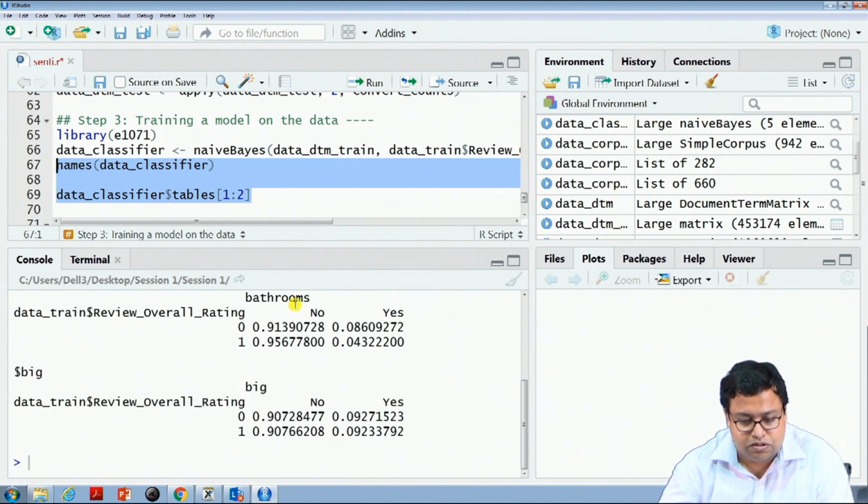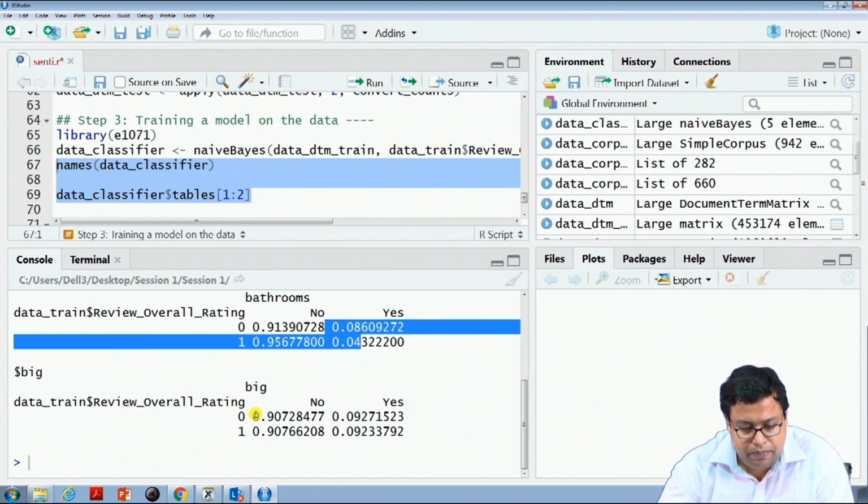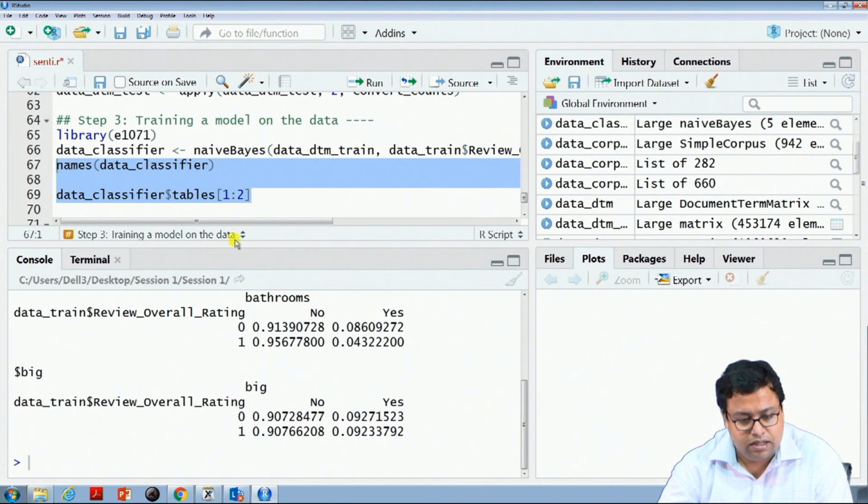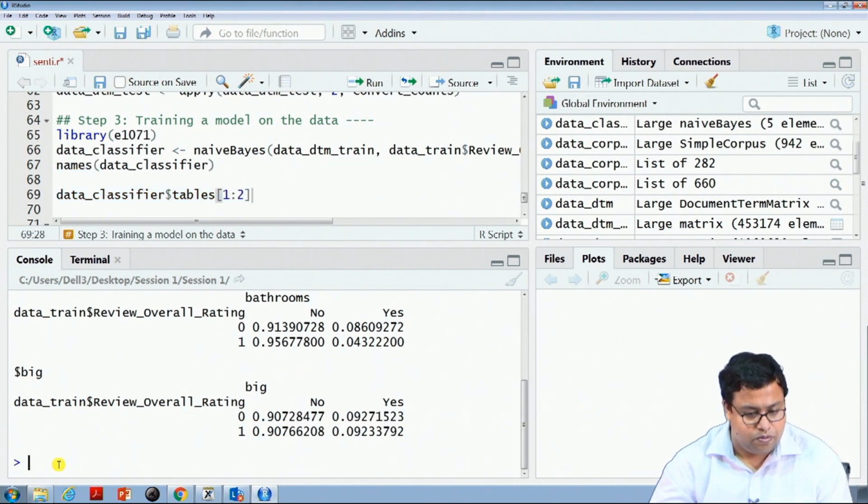You see bathrooms, this is 0.91, 0.95 and this is 0.8. I do not think bathrooms is something based on which things are changing a lot. Big is not changing at all, so why do not I find out the group? Let us find out what this group is.